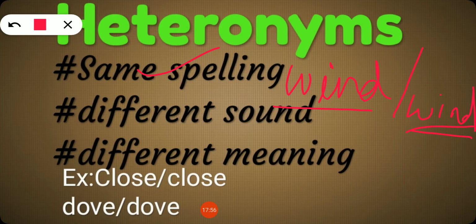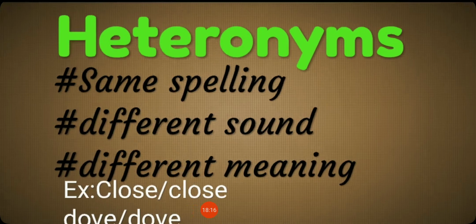What is meant by wind? Going around and around, that is called wind. And wind is also air. So you know what wind means. The first one is wind and the second one is wind. So this is how the sounds differ. Understand? Heteronyms are words which have the same spelling but the meaning and the sound are different.